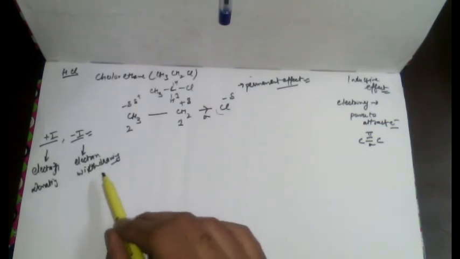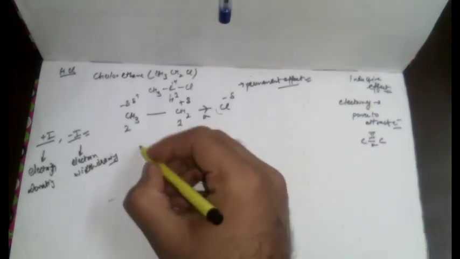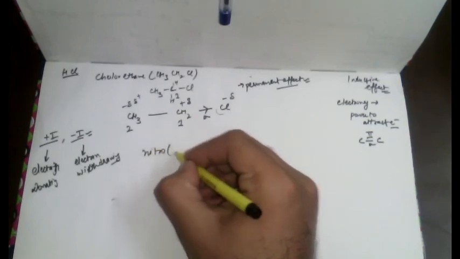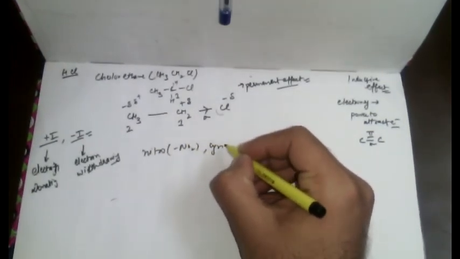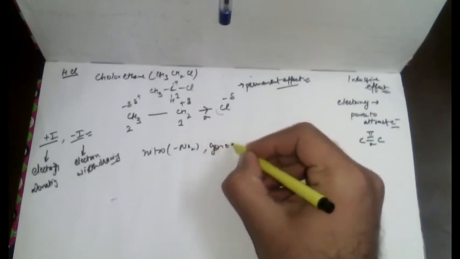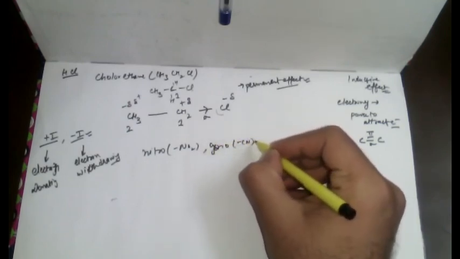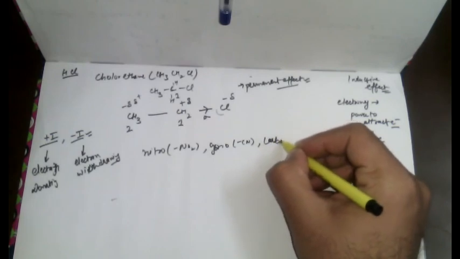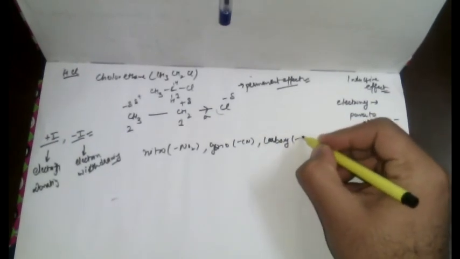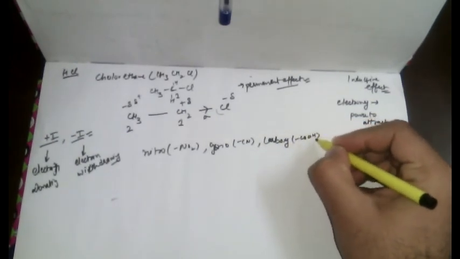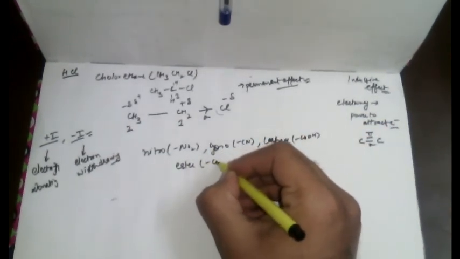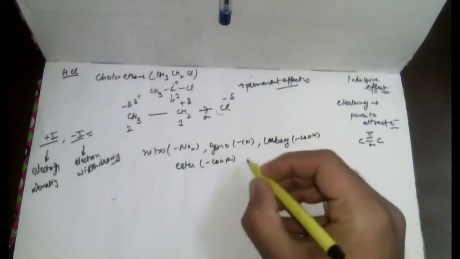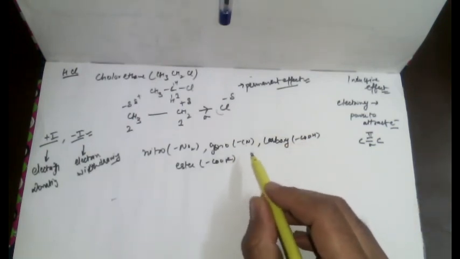Electron withdrawing groups include halogens and many other groups such as nitro, cyano, carboxylic, and ester. These are electron withdrawing groups.